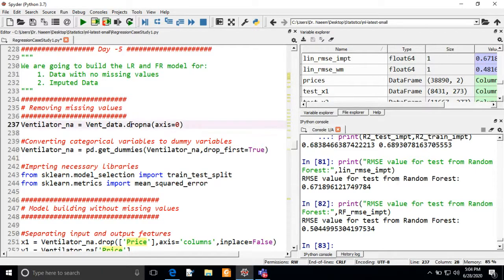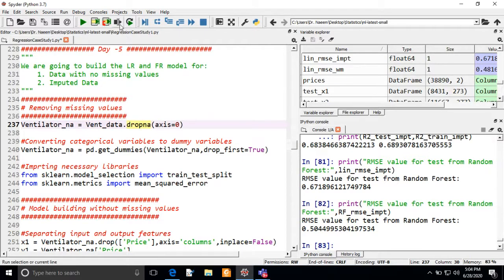Now first, in this line, I am going to drop the missing values, and I'm creating a data frame ventilators underscore NA. This is the actual data frame that we got from the data cleaning, and I'm dropping the NA or missing values.